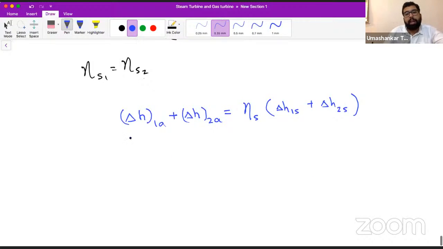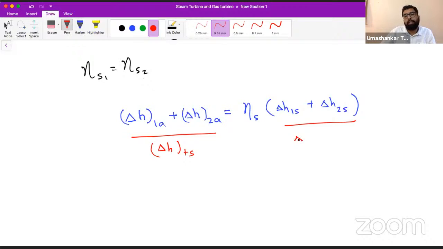Can we go on and divide this equation by total delta h isentropic, and this also by the same? Will it make any difference? No, it is not going to make any difference. So what is this?